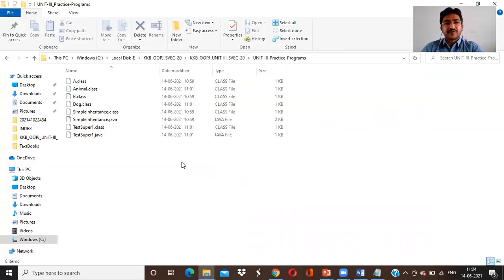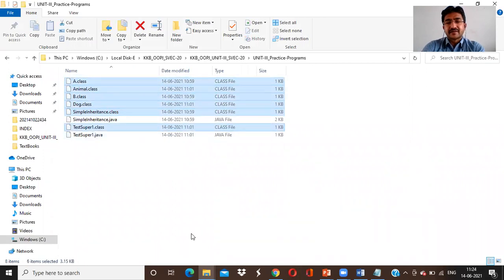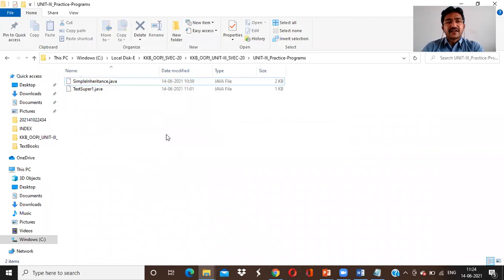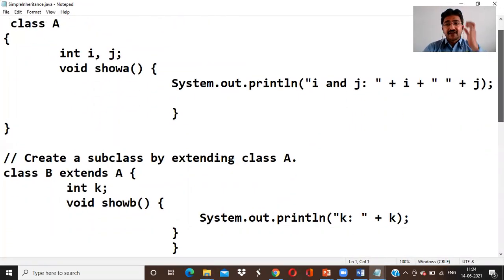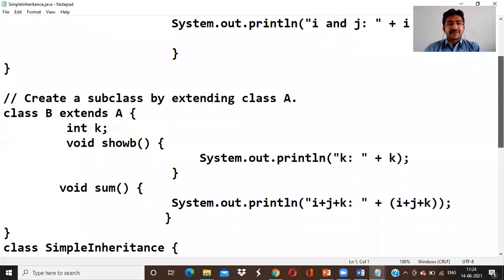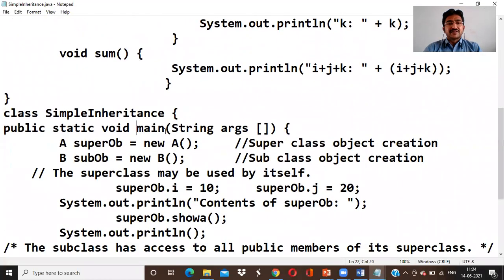Now here is the practice program. Now observe carefully here, very important point. This is the simple inheritance concept. So which class do we have to save? Wherever the main method is. So here is the main method. The simple inheritance main method is there, right? So that simple inheritance main method will be saved as a file.